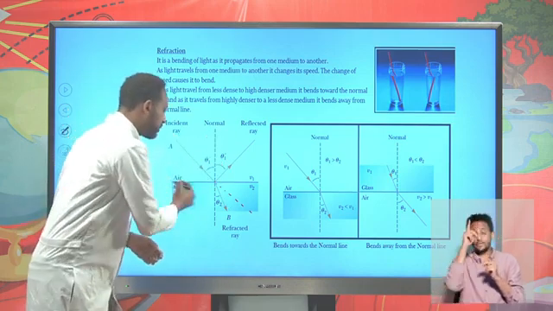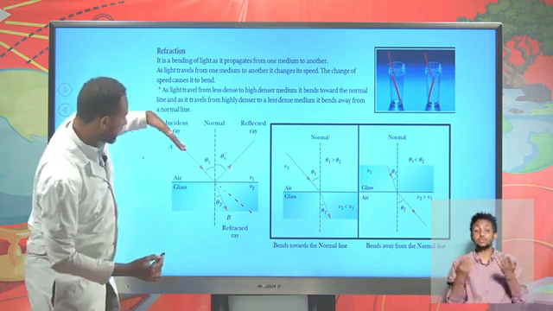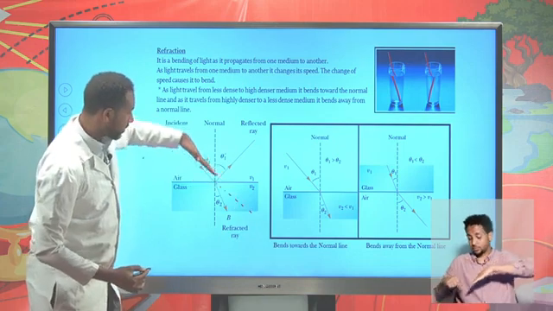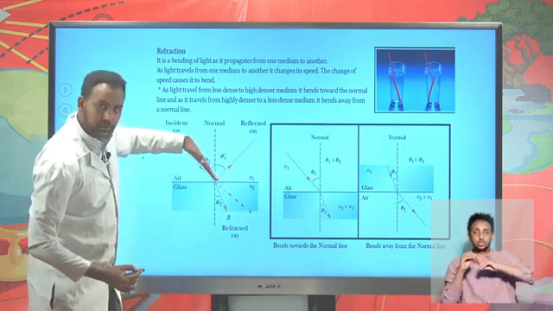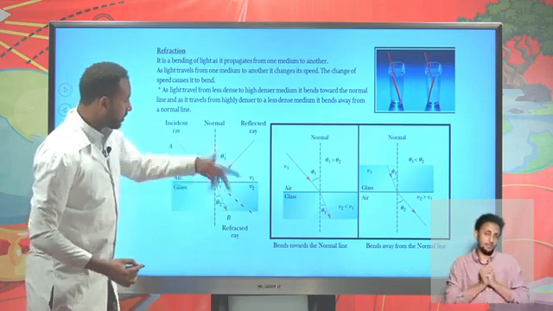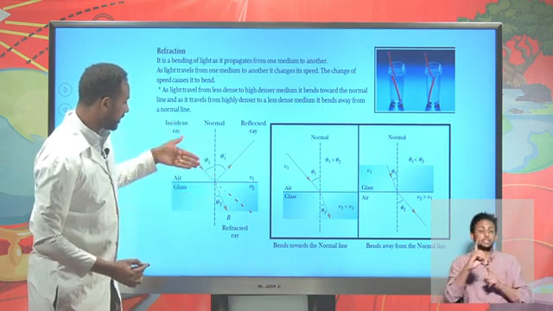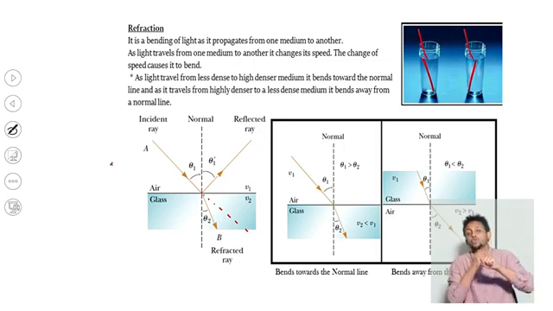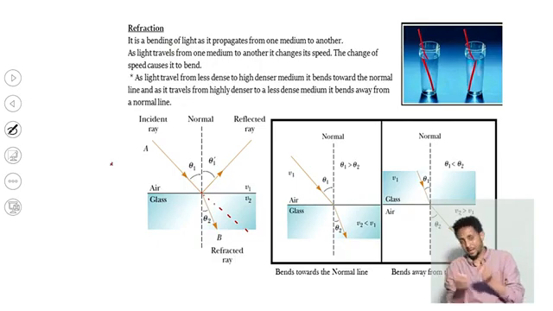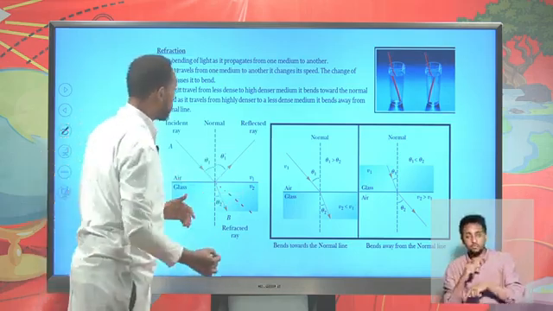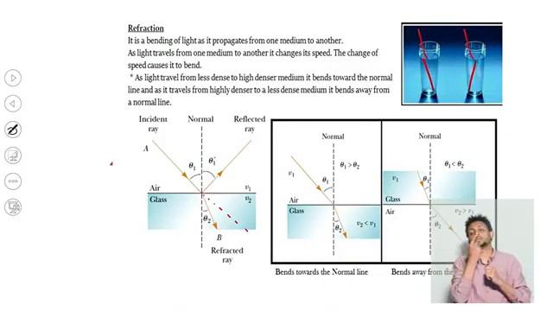Here you have a line which is perpendicular to the surface. If it is a uniform medium, light will propagate in a straight, rectilinear motion. But now there is a denser medium. As it faces a denser medium, it bends towards the normal line. If you reverse the direction, for example, moving from glass into air, then it will bend away from the normal line. If it moves from a less dense medium to a denser medium, it bends towards the normal line. As it moves from denser to less dense medium, it bends away from the normal line. This is the property of light.